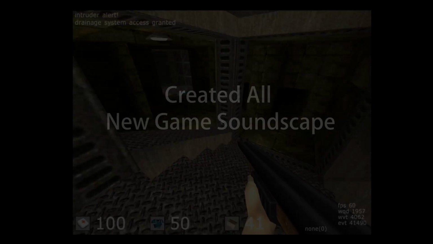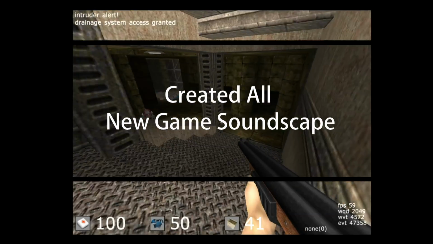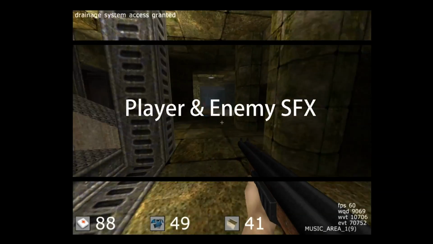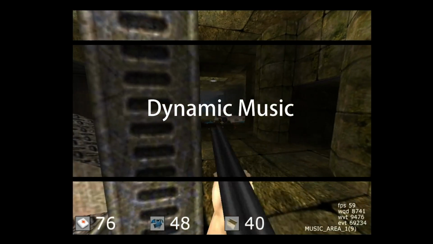To create a new soundscape, I removed all the sound from the original Cube game and replaced it with my own weapon and environment sounds, player and enemy vocalizations, and dynamic music compositions.